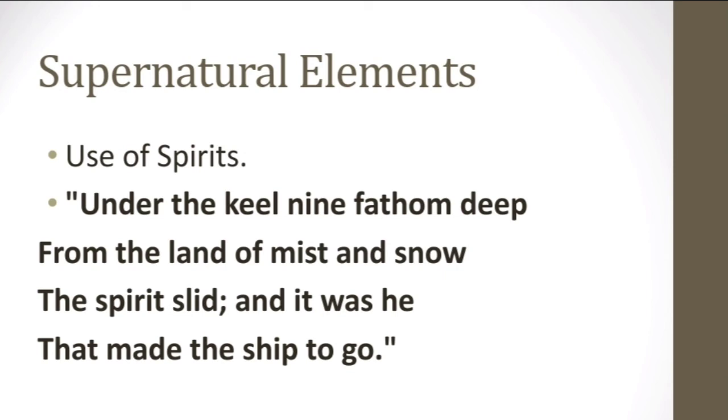Similar is the case with The Rime of the Ancient Mariner. We see a lot of supernatural elements. Even this character of the mariner is a sort of supernatural element. When it is analyzed deeply, we come across the question whether he actually was a mariner or a supernatural element. Similarly, the albatross is another supernatural element, although it is used as a symbol, but it has this force of supernaturalism. Why?